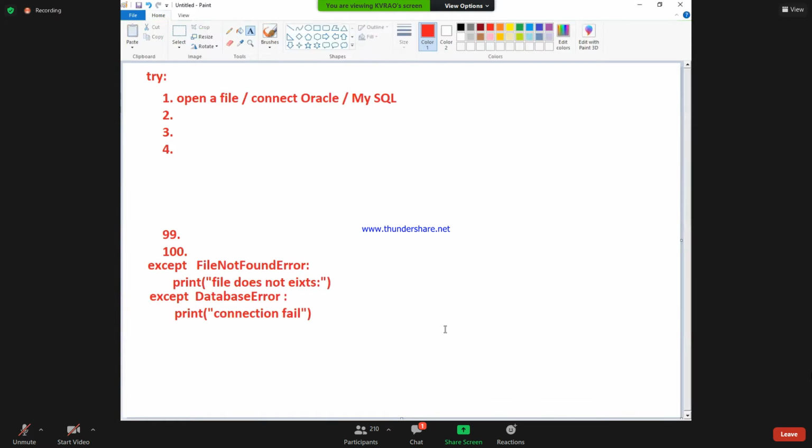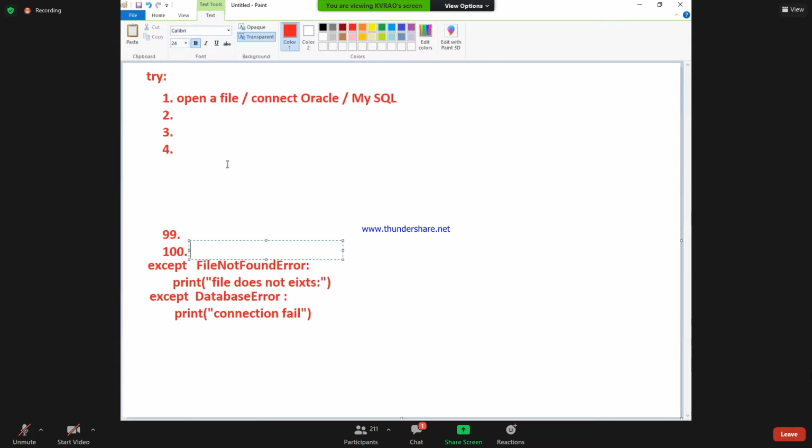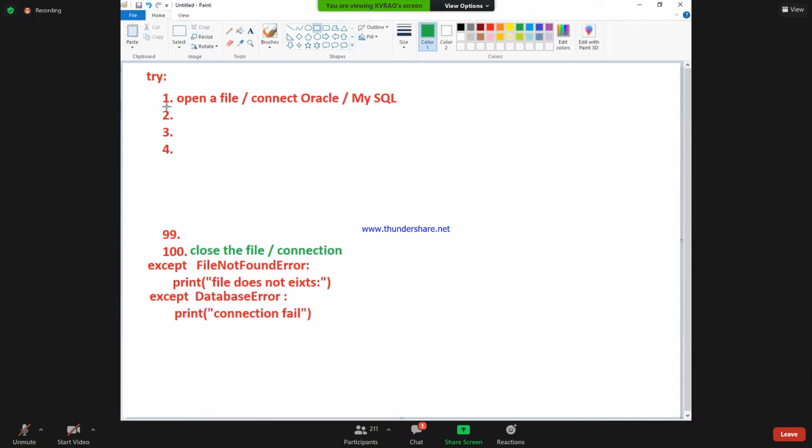Dear students, once we open the file, it is mandatory to close the file also. Where am I closing it? The closing statement, say in line number 100, is written in the try block only. Close the connection or close the file, under the try block only. Where are we getting the database connection? In the try block. Lines 1 to 100 are written there; in line number 1 I got the file, and the corresponding exceptions are also written.